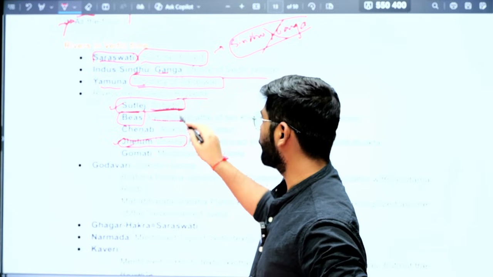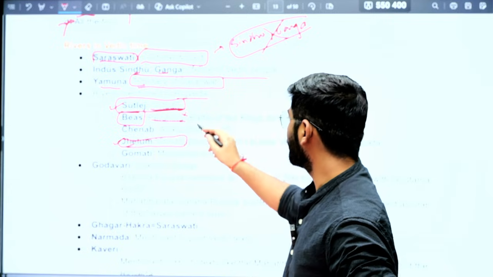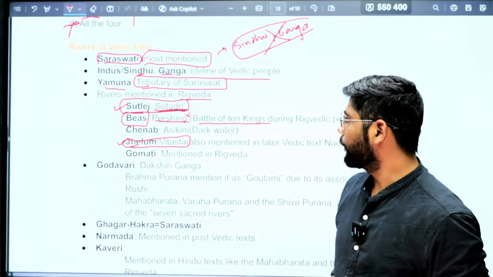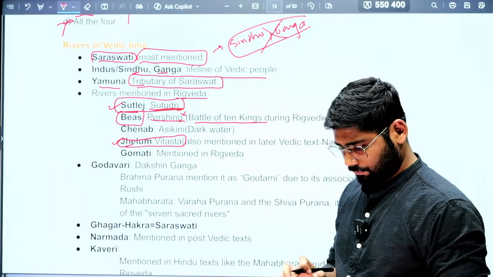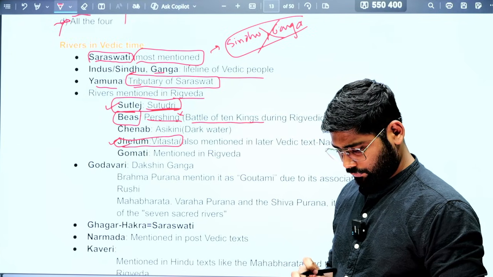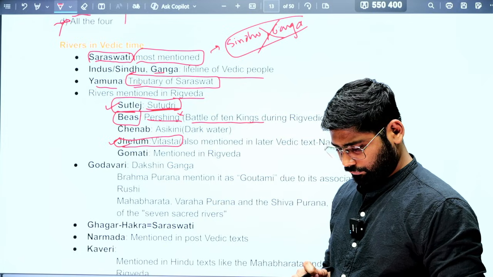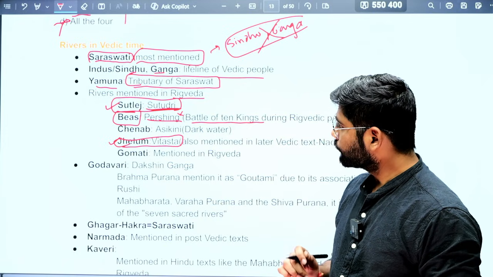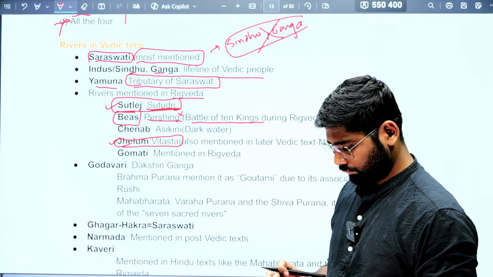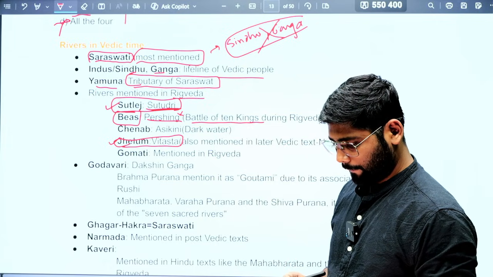Sorry, something went wrong. Just check where Beas is located. Okay, just let me check where Beas is located. What was the name of Beas? I guess Beas was only known as Vipas there.